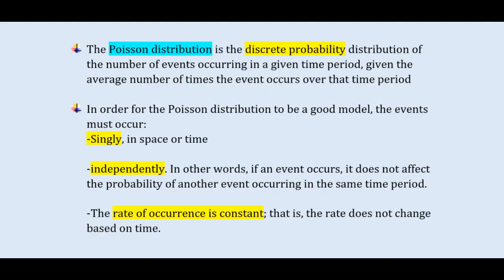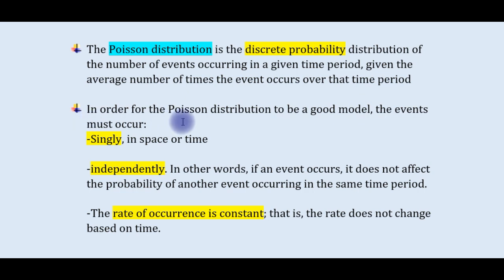Before getting started, I would like to go through some basic theory that you might find useful in order to understand the exercise that we'll do later on. The Poisson distribution is the discrete probability distribution of the number of events occurring in a given time period, given the average number of times the event occurs over that time period.